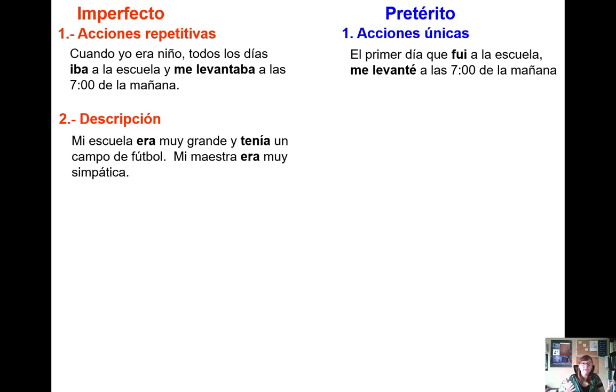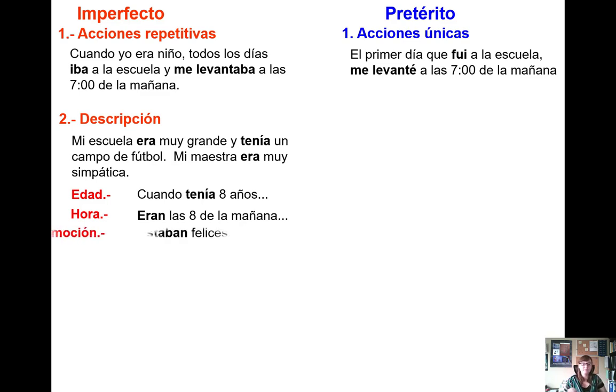What we need to do here is describe things using the imperfect tense to imply that there was a longer duration of their attributes that existed in the past tense and possibly still exist. We also use it to describe age in the past tense, cuando tenía 8 años. Again, this is because it's a prolonged action. We're 8 years old for a full year, not just one specific moment. La hora eran las 8 de la mañana. Also, we use it to describe the time in the past. This is considered also another description.